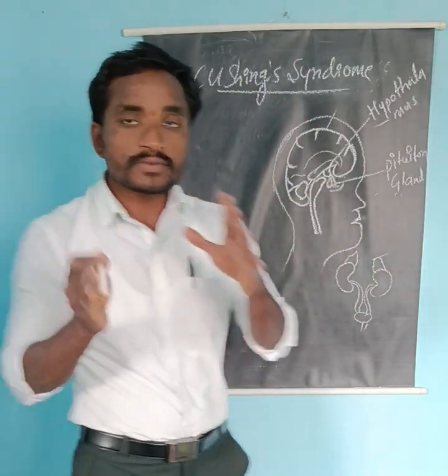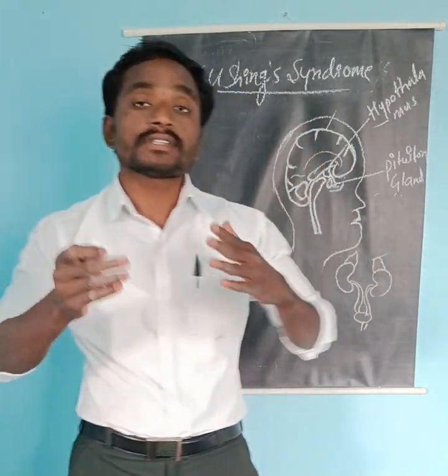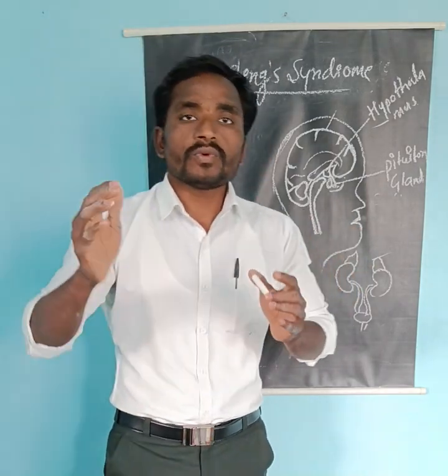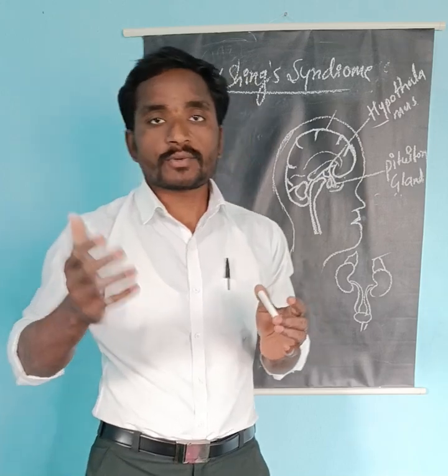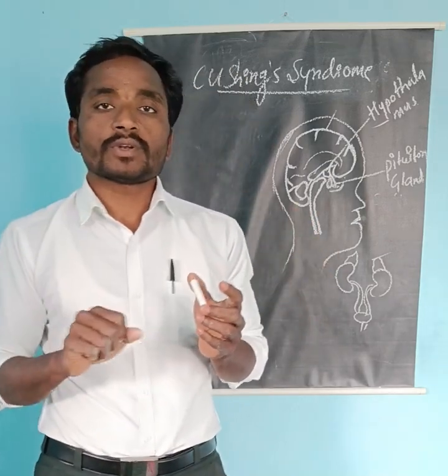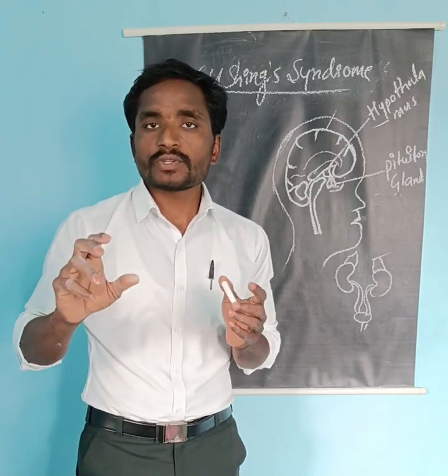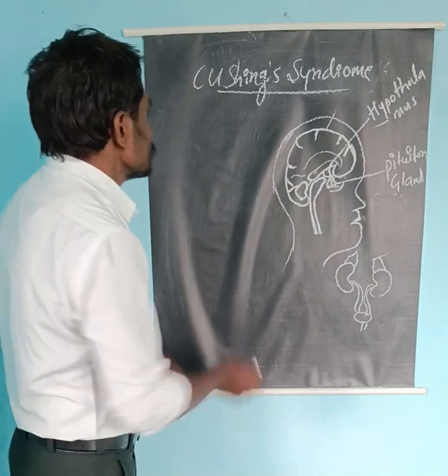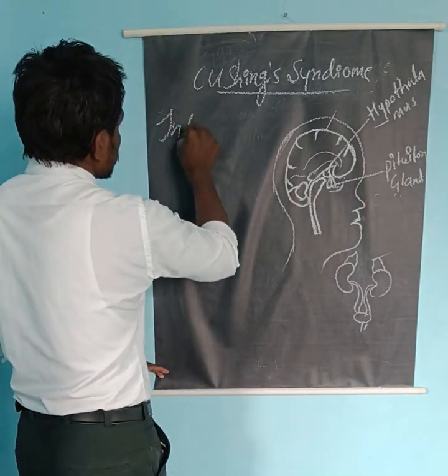So what is Cushing syndrome? What is the definition of Cushing syndrome? What are the causes and risk factors for Cushing syndrome? What happens in Cushing syndrome, that is the pathophysiology. What are the signs and symptoms we are going to see in case of Cushing syndrome, what are the complications, and how are we going to manage it? Let's see one by one in detail. So now come to the first, introduction.